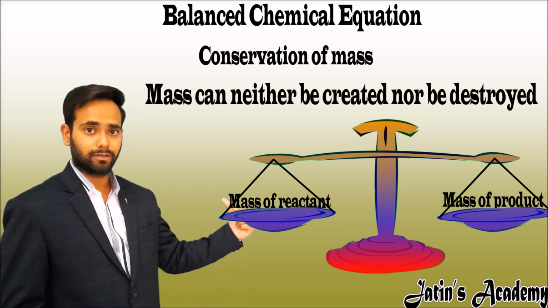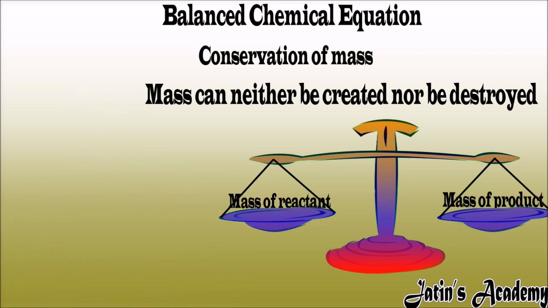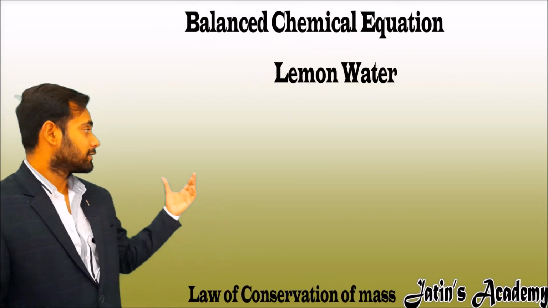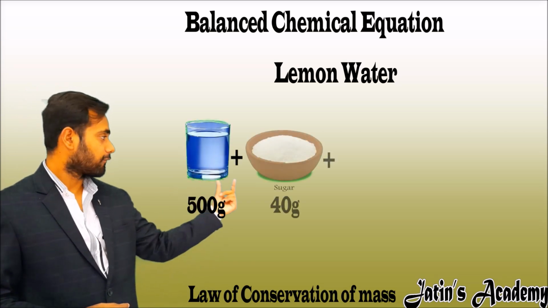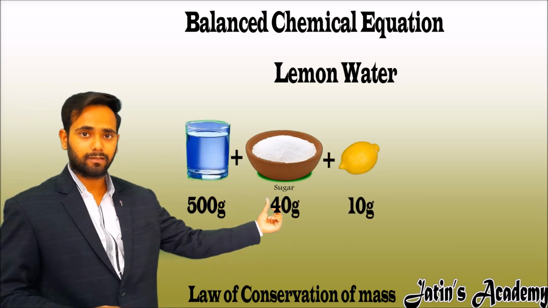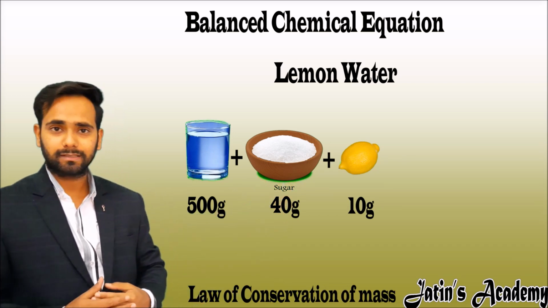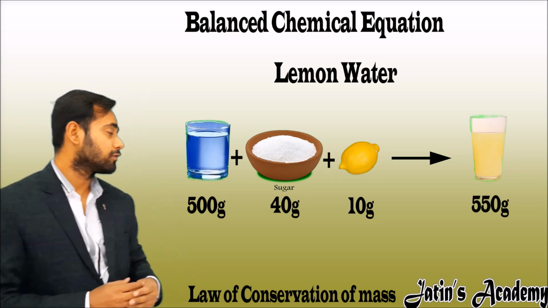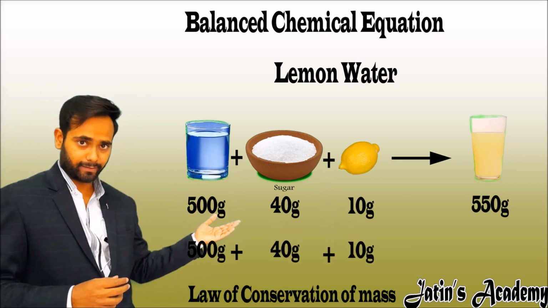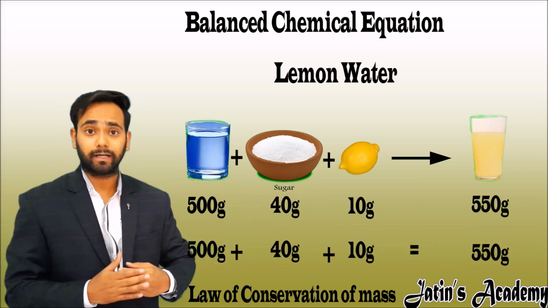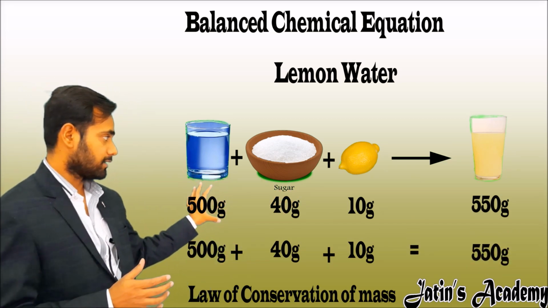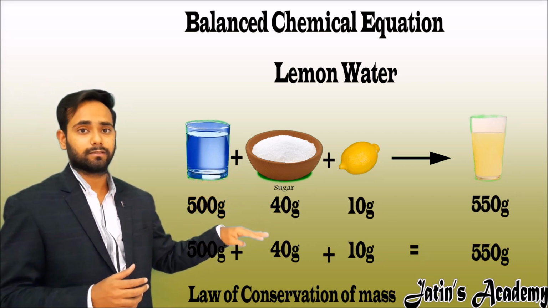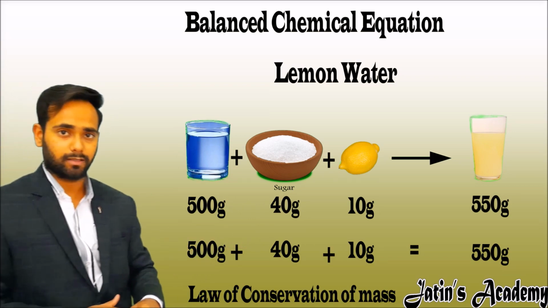Let us understand with a suitable example. Now let us make lemon water. We know how lemon water is made. Take 500 gram of water, 40 gram of sugar, 10 gram of lemon. And tell me, what is the mass of the lemon water? Yes, it's 550 gram. How do we know? We just add the masses of the ingredients and we get the mass of the product. It means that the mass is conserved on both the reactant and product side. This shows that it follows the law of conservation of mass.